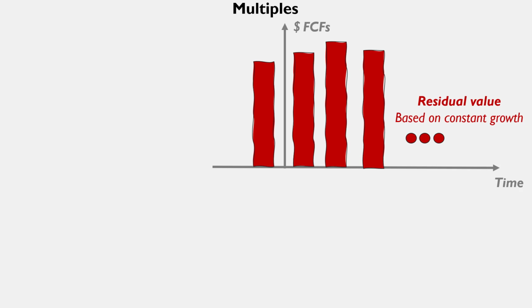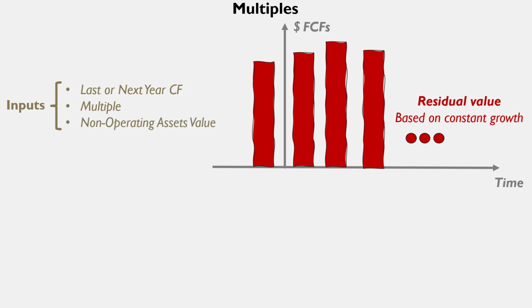When we estimate the value of a company based on multiples, we have to take as input the last or the next year cash flow, a multiple that we are going to see how we can estimate, and the non-operating assets value, that, the same as in the discounted cash flow, is something that we already have, so we don't need to discount it from the future.